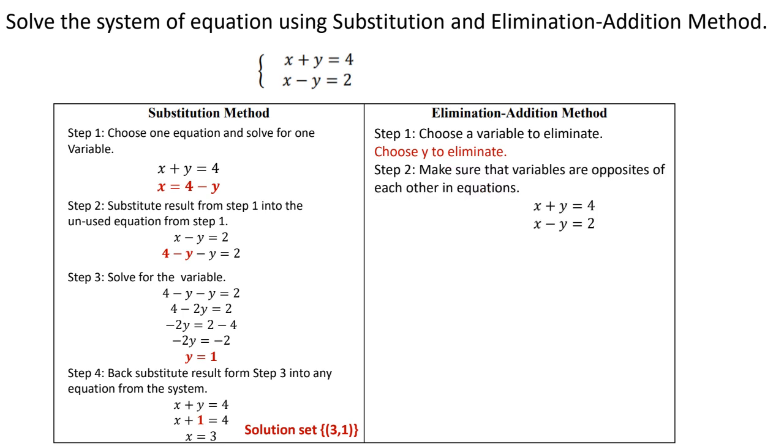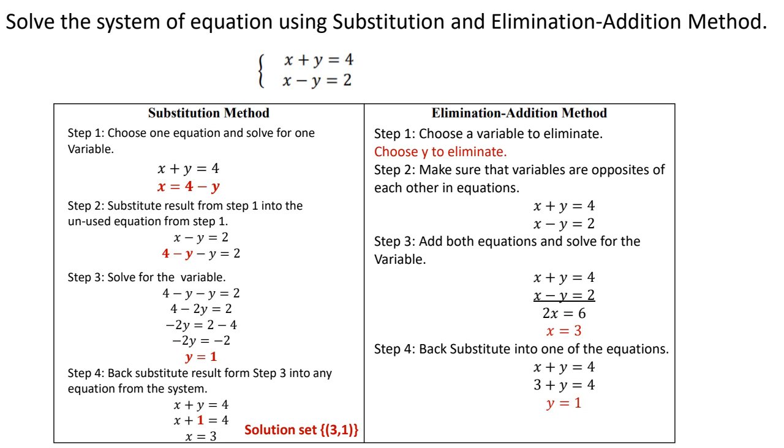So I have x plus y equals 4 and x minus y equals 2. If I just add these two equations together, what happens is that plus y minus y gives me 0. And if I solve for x, I have x equals 3, which is the same answer as I had before. So now that I have x equals 3, I'm just going to replace that into any of the two equations. I'm going to replace it into the first one: 3 plus y equals 4. So I see that my answer is y equals 1. Okay, so again, my solution set for this one is 3, 1.